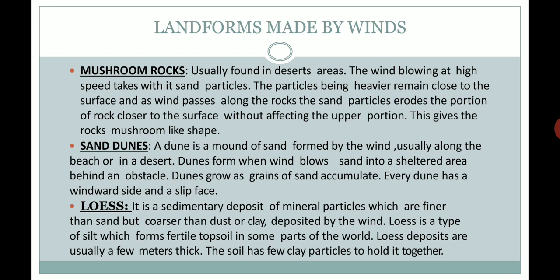Wind blows at high speed and takes sand particles with it. Because sand particles are heavier, they remain near the earth's surface. When the wind passes along the rocks, those sand particles erode the rock closer to the surface, and after the erosion, the mushroom-like shape of the rock is formed.